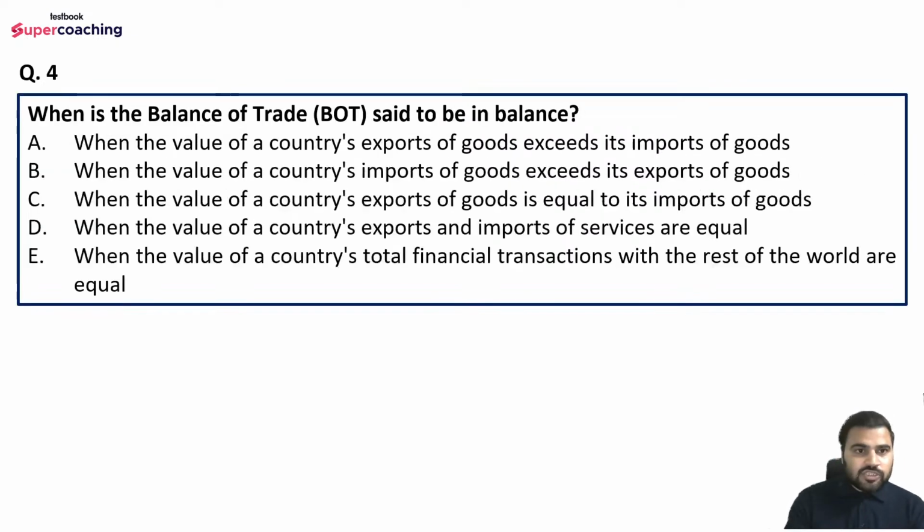Keep attempting the questions. Question number four is, when is the balance of trade said to be in balance? Read the question carefully. Options are: when the value of a country's export of goods exceeds its imports of goods; when the value of a country's import of goods exceeds its export of goods; when the value of a country's export of goods is equal to its import of goods; when the value of a country's export and imports of services are equal; or when the value of a country's total financial transactions with the rest of the world are equal.